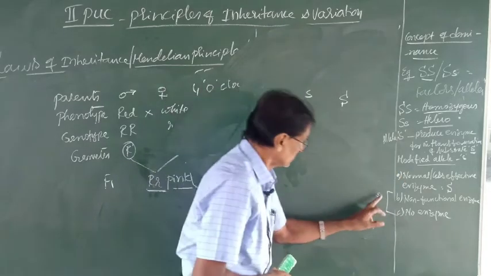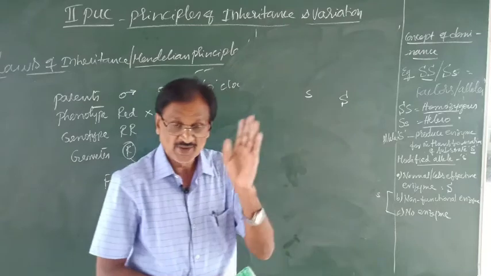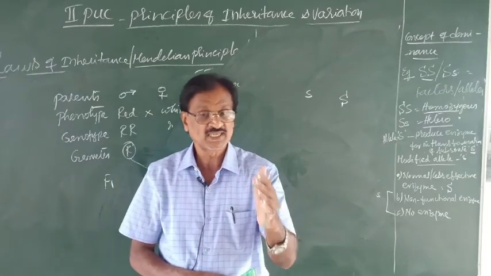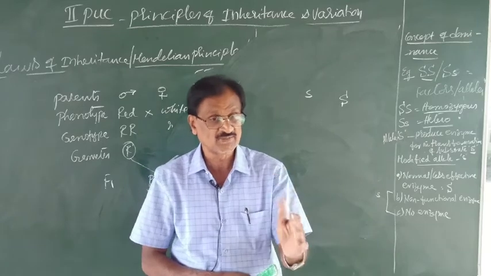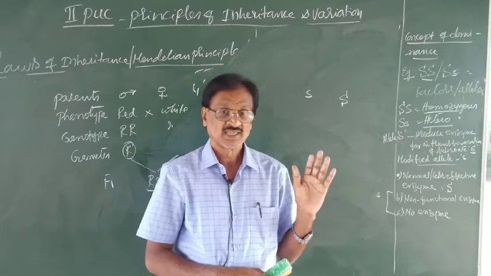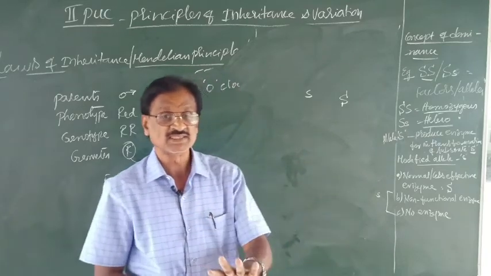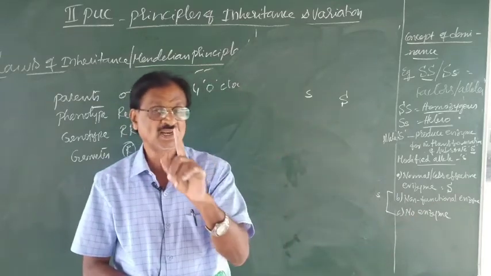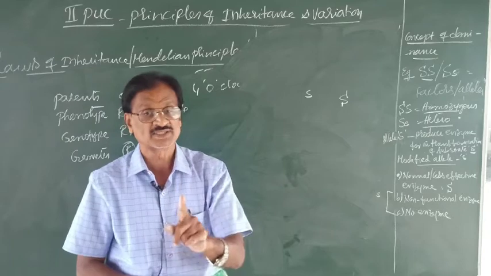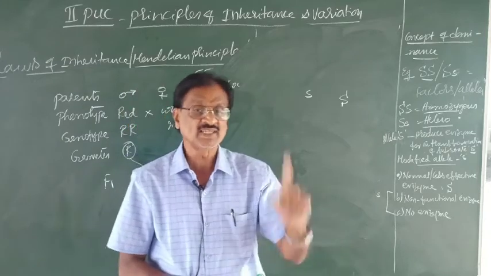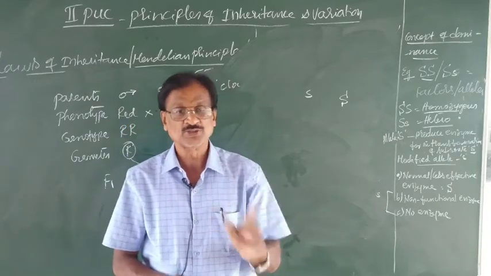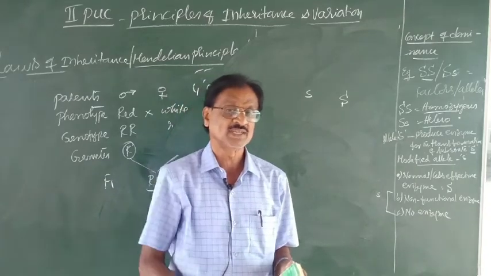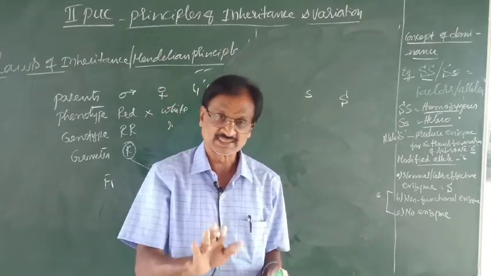That means the small s may function like the allele represented by the capital S in some conditions. But in the majority of conditions, it cannot function like the capital S. But capital S always contains the information to produce what? The enzyme necessary for the transformation of the substrate S.